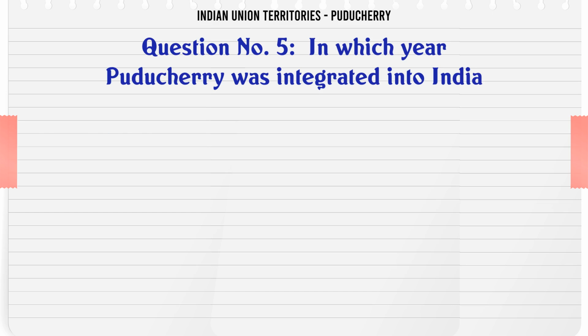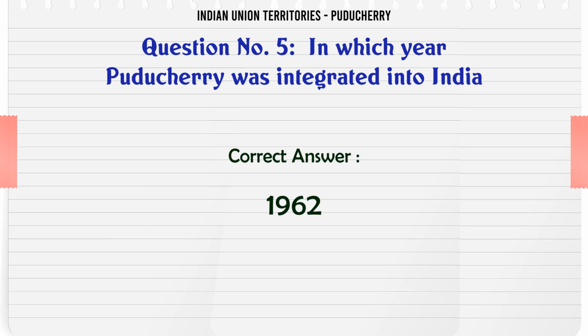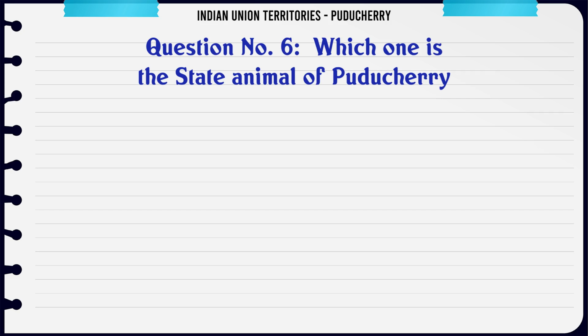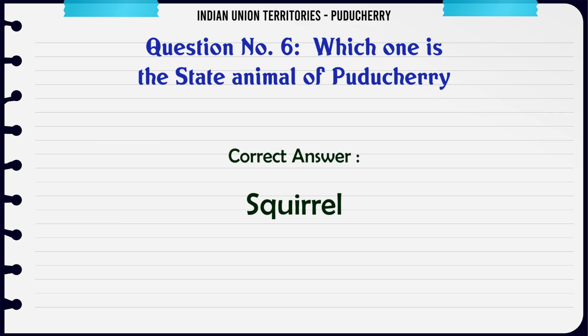In which year Puducherry was integrated into India? A. 1960, B. 1962, C. 1965, D. 1969. The correct answer is 1962. Which one is the state animal of Puducherry? A. Chital, B. Deer, C. Tiger, D. Squirrel. The correct answer is squirrel.